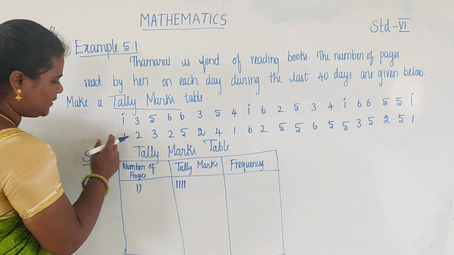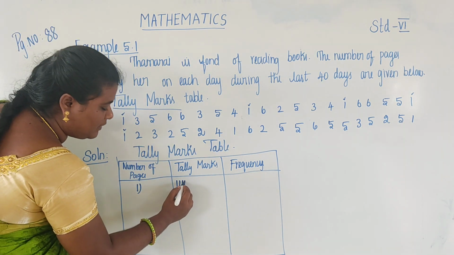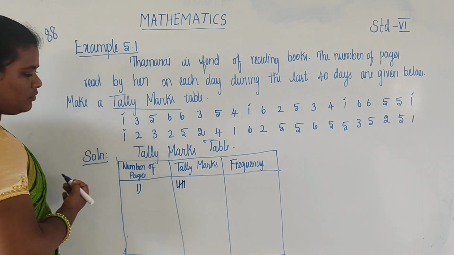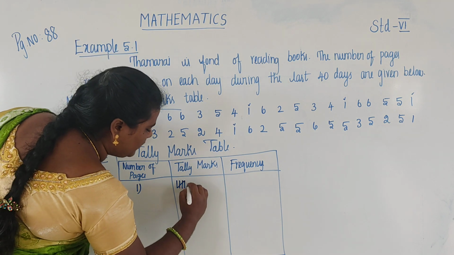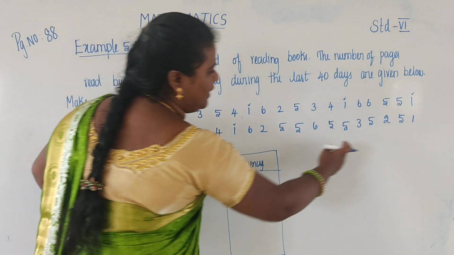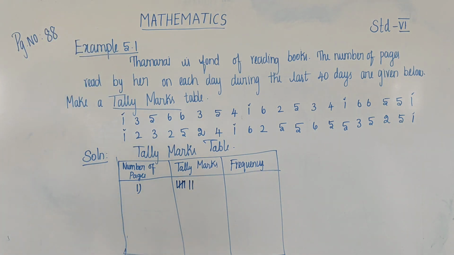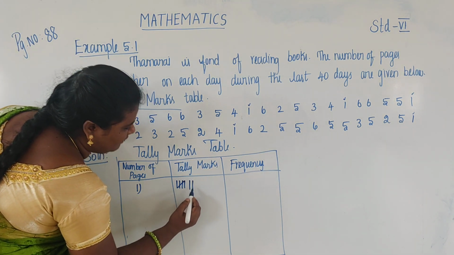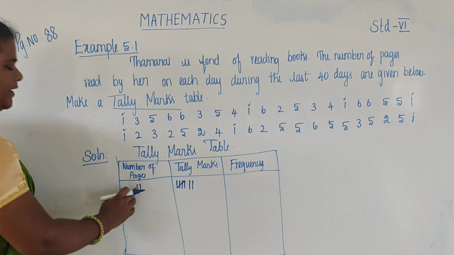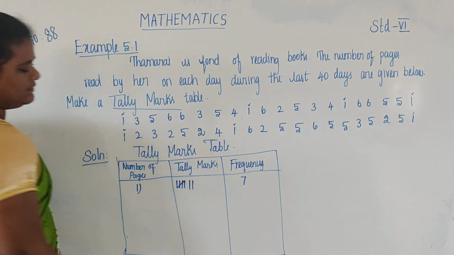Next one is this, and the fifth tally mark is slant. Okay, students. Next one is this, one line, and the last one is this, one line. So how many tally marks? Count them: 1, 2, 3, 4, 5, 6, 7. So the number of pages in 1 has frequency 7.